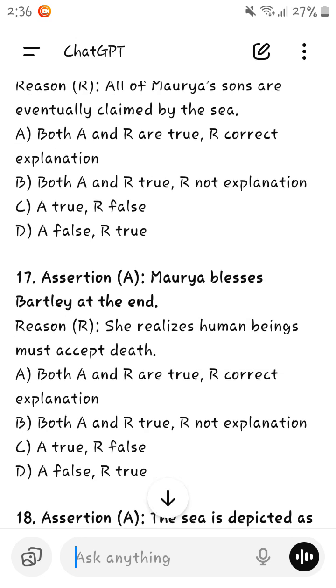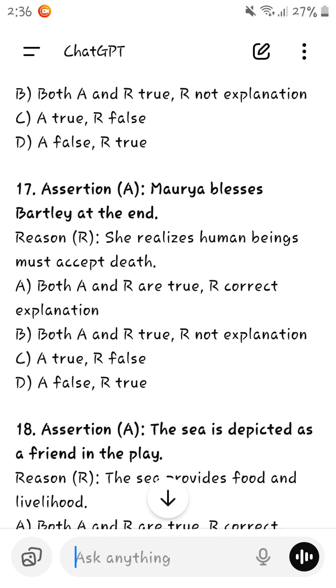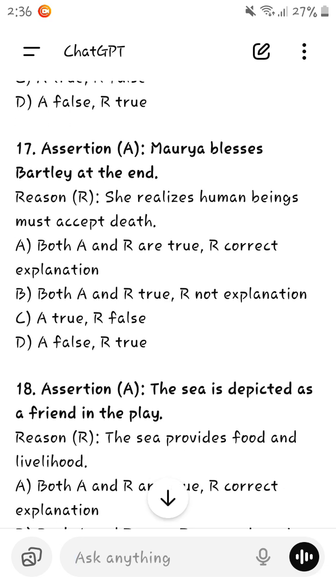Question number 17: Moria blesses Bartley at the end because she realizes human beings must accept death. Yes, maybe it is also true, because she also realizes human beings must accept death, right? But at the last she did that, right? She did not bless Bartley in that condition.